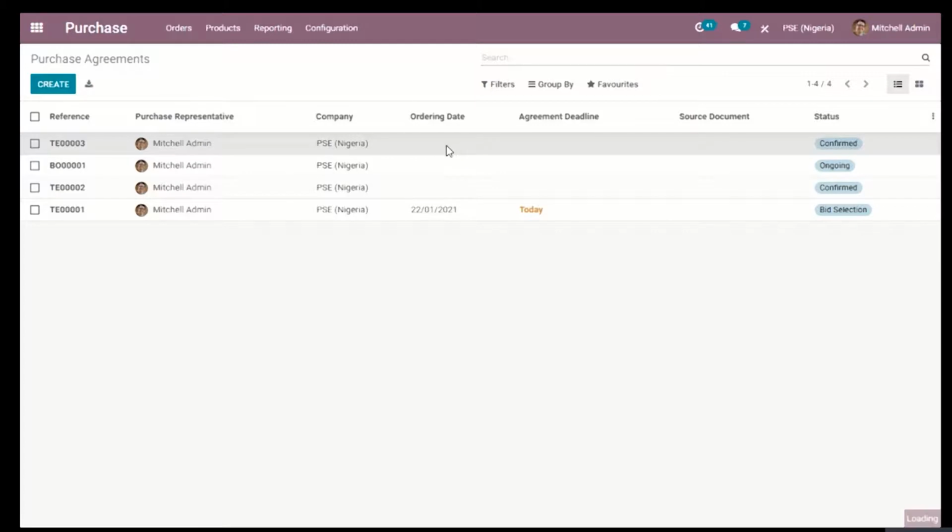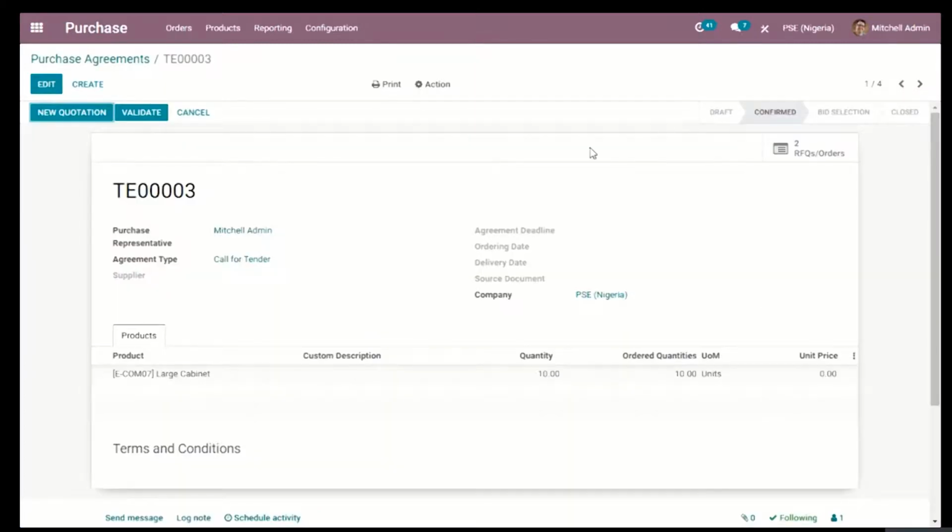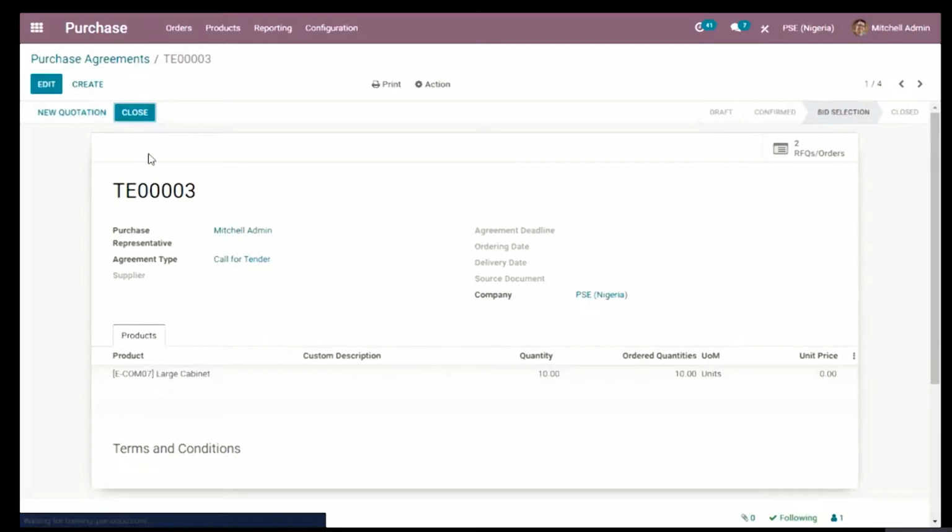So we have to check the status of the tender. Even though I have not validated or confirmed it, we've started creating or ordering from our desired vendor. So I can go ahead and validate. Validate means we've had a bid selection. We've selected a particular vendor.